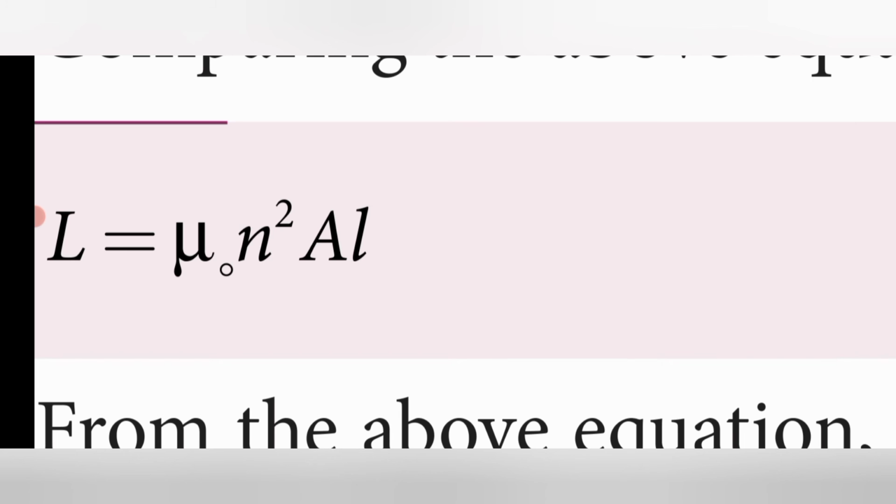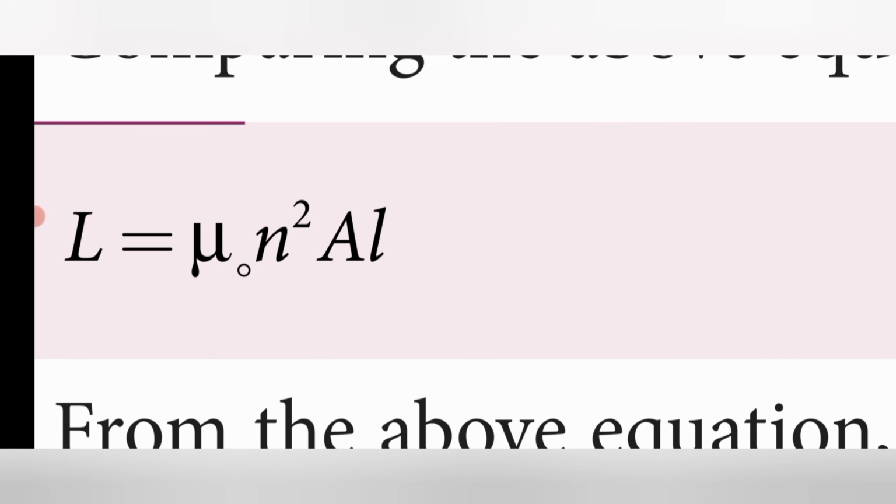In this equation, L is the inductance. The inductance depends on the number of turns, the area of cross section A, the length L, and the medium present inside, that is mu naught.